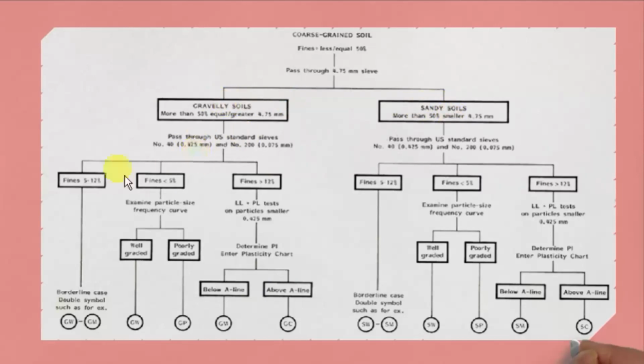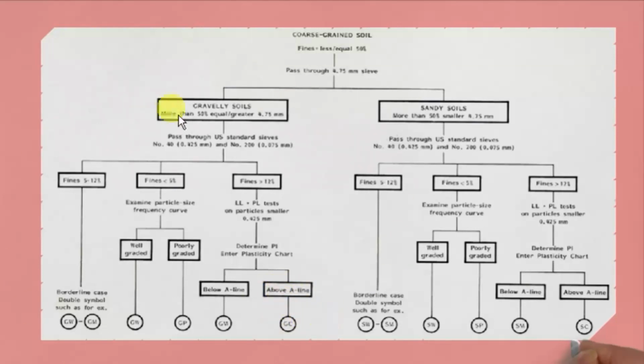Based on that, if it is 5 to 12% fines, it means that it has a dual symbol such as GW-GM. Whereas if percentage fines is less than 5%, it is said to be well graded gravel or poorly graded gravel. Whereas greater than 12%, if it is below A line, it is silty gravel, or if it is above A line, it is clayey gravel.